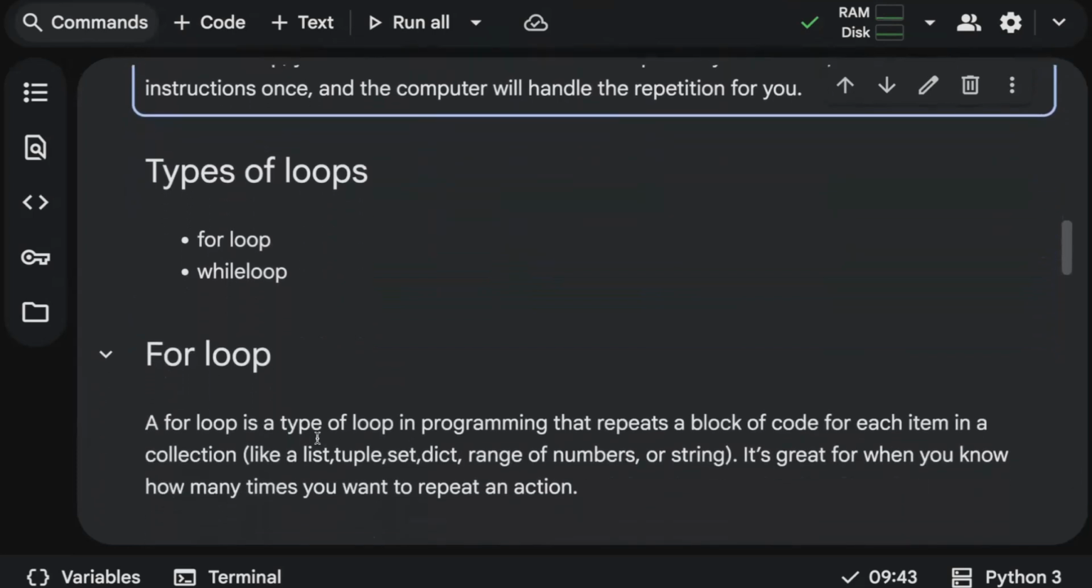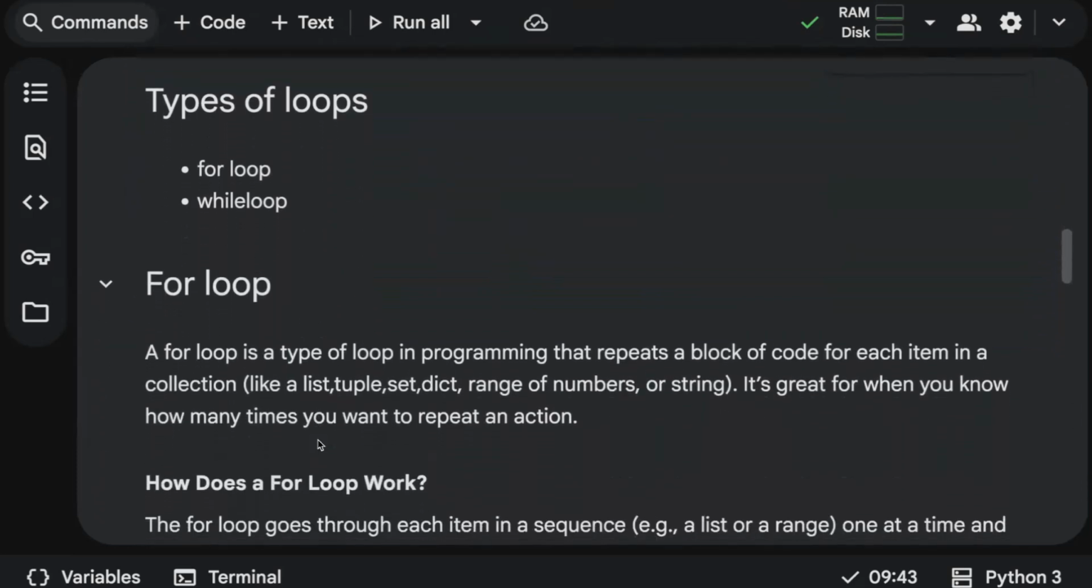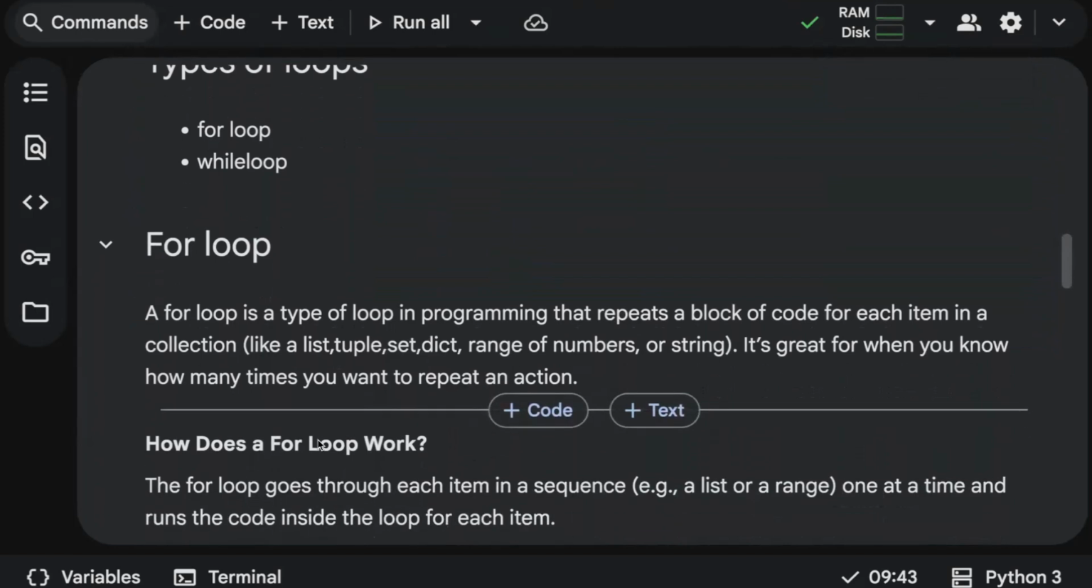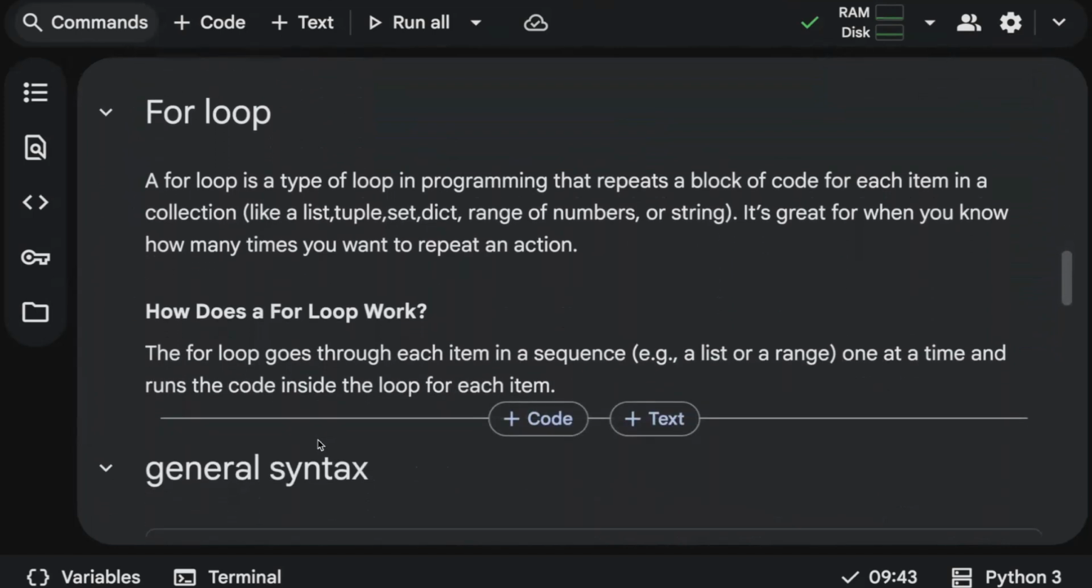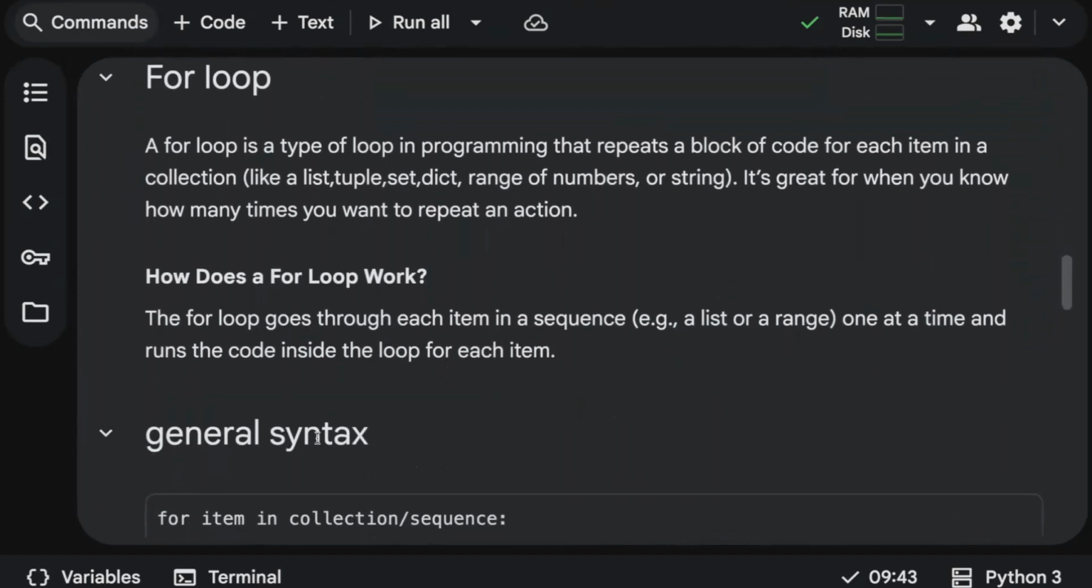Basically there are two different types of loops. One is a for loop and another one is a while loop. So first let's explore the for loop in this video. A for loop is a type of loop in programming that repeats a block of code for each item in a collection or each item in an iterable object. It's great when you know how many times you want to repeat an action.